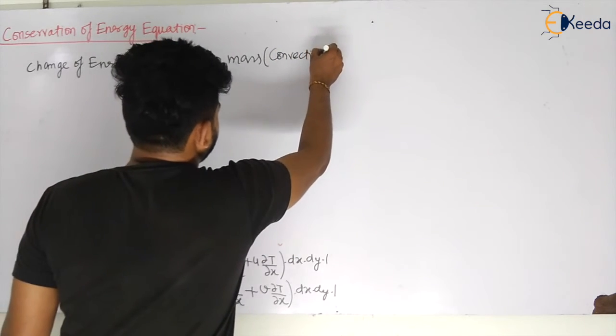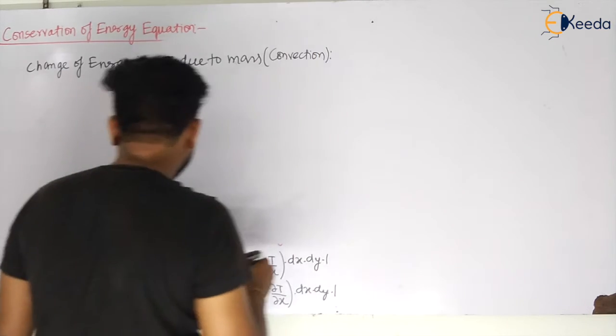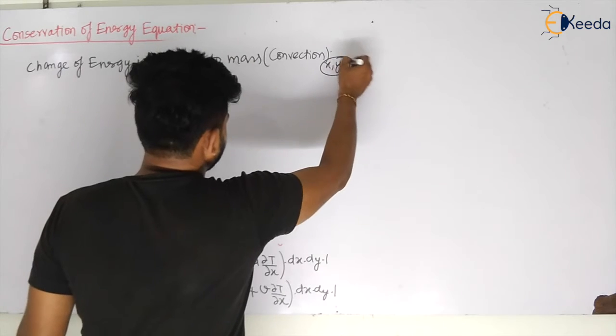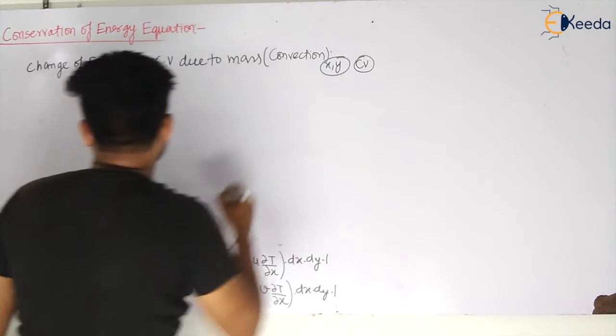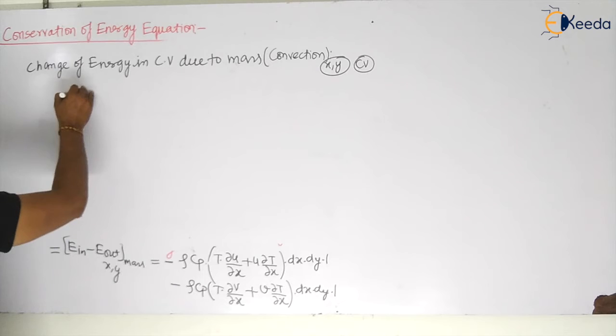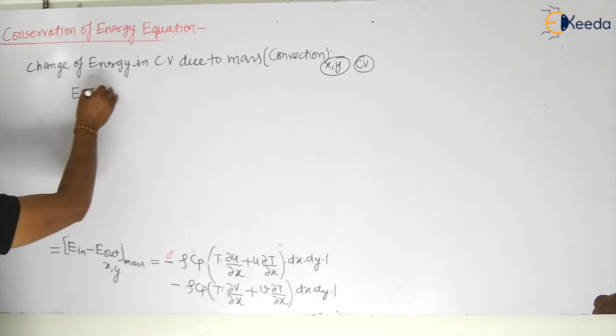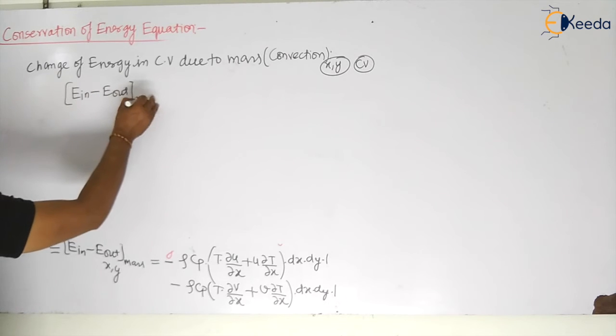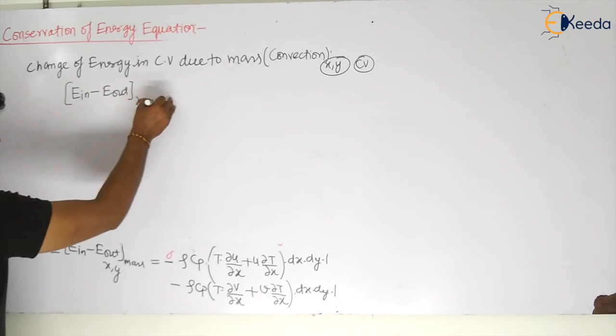So that is nothing but the energy due to convection, in both directions x and y, for the total control volume. This will become equal to energy in minus energy out, due to both x and y directions, due to mass.